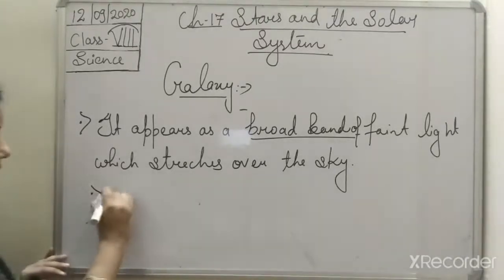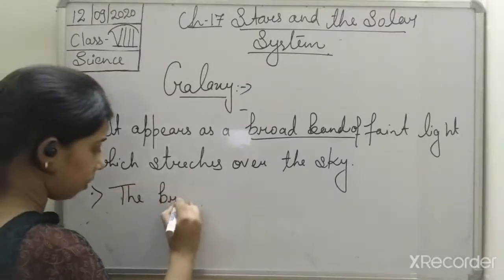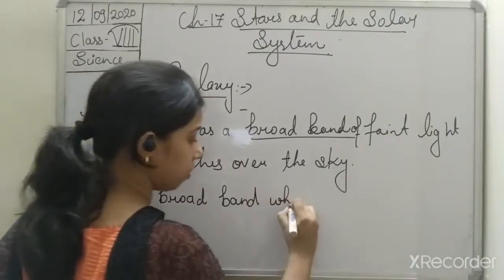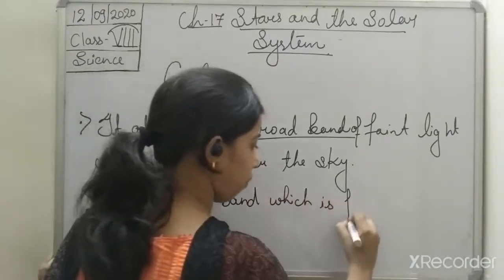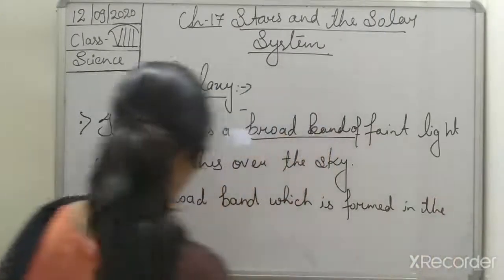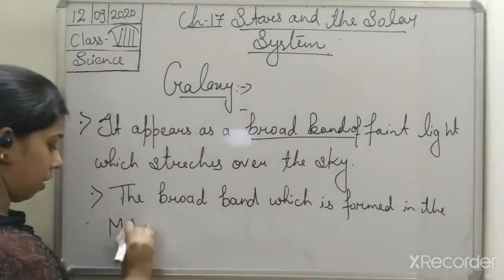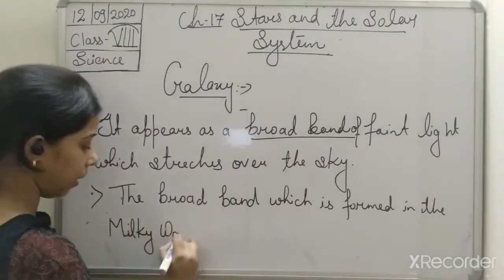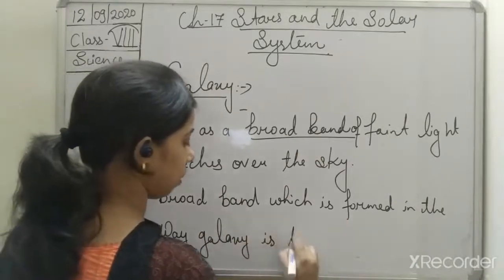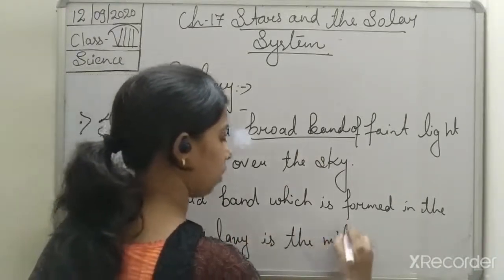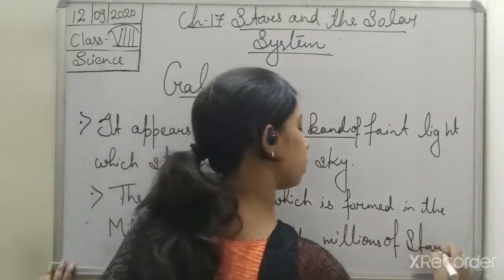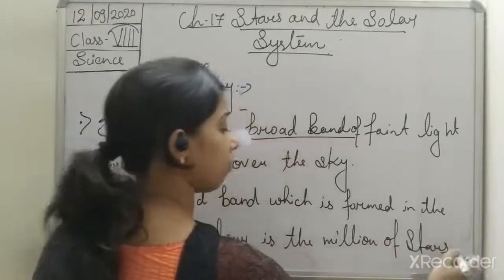So we can write it, the broad band which is formed in the Milky Way galaxy is of millions of stars.